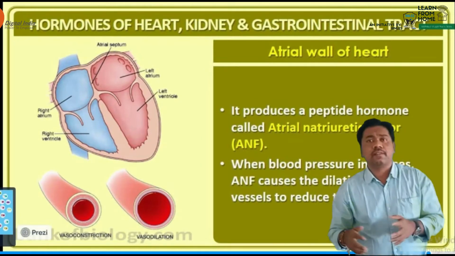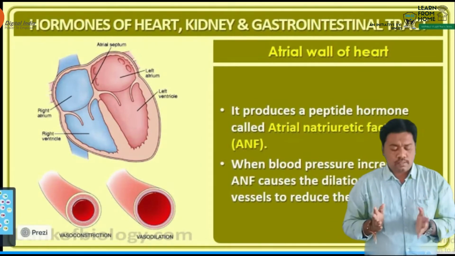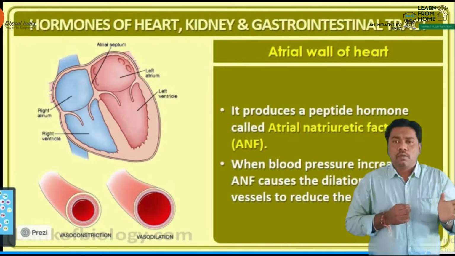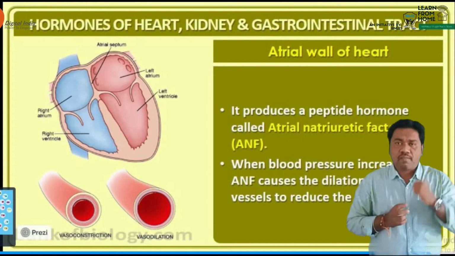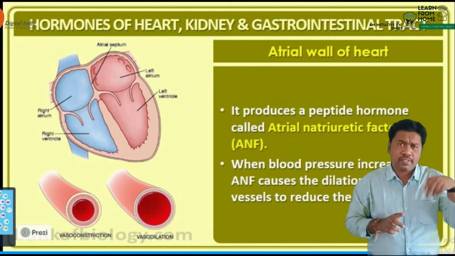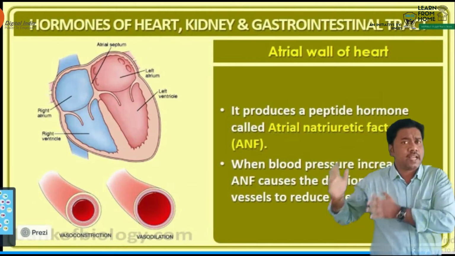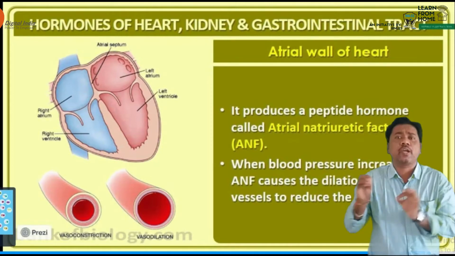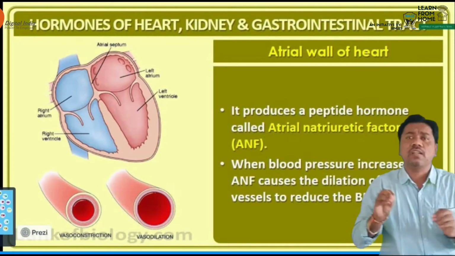Why am I saying this combination, beta? Because in examinations sometimes they ask which hormone helps in increasing blood pressure and which hormone decreases blood pressure. ANF helps in decreasing the blood pressure, and aldosterone helps in increasing it. This is known as antagonistic function.